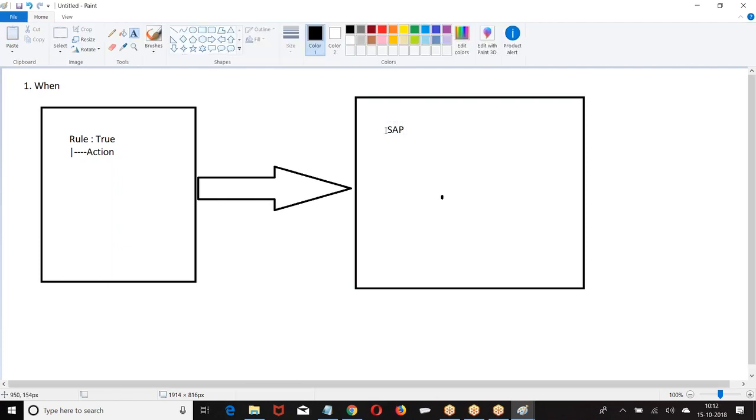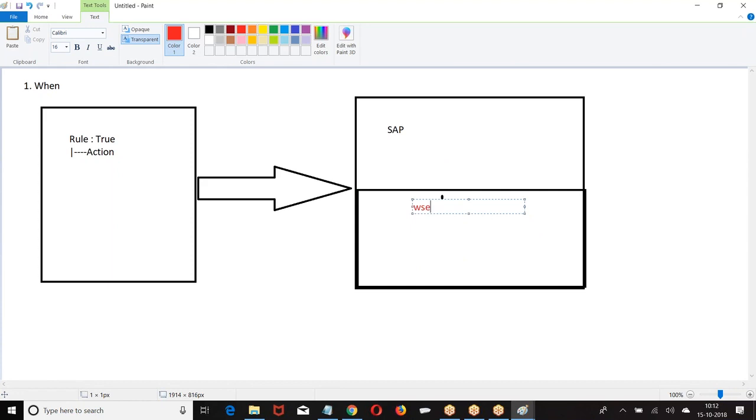So if you want to send a record to third party system, what will this third party system do? This third party system will create web services and will generate one URL. Who will write a web service? Not we. They are going to write a web service and they are going to give a URL. We will just simply copy that URL. Then what will happen? When the rule is met, automatically data will go to that URL.